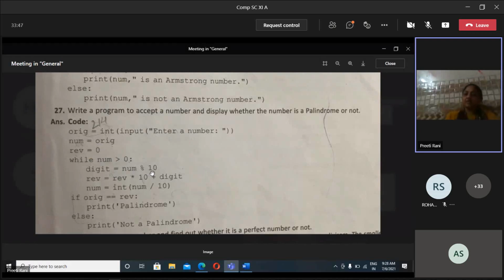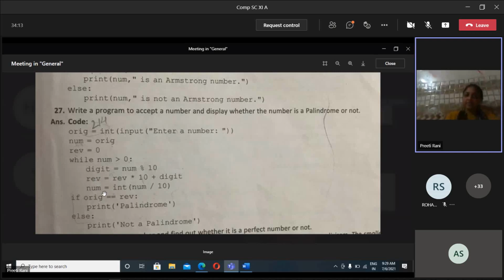Again, I am dividing it by 10. What will be the remainder there? Remainder will go to the digit there. Then after that, in the reverse, what is the value of reverse? 0. 0 multiplied by 10, how much is it, children? 0 plus digit. What will be the value in the digit? Then it will add to that particular number and transfer in the reverse after that. Okay, then the quotient part will come in the num.